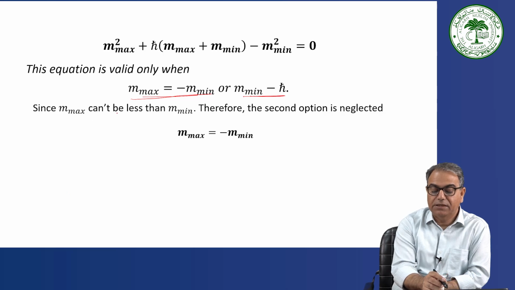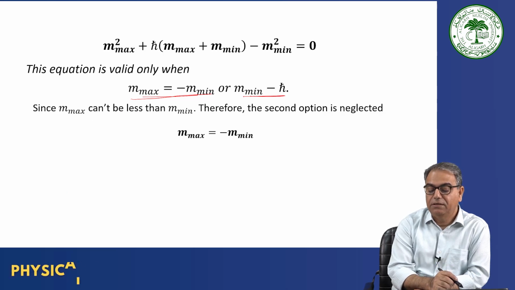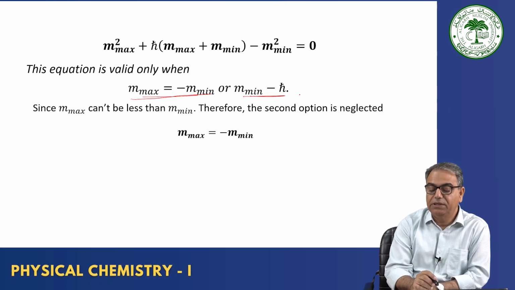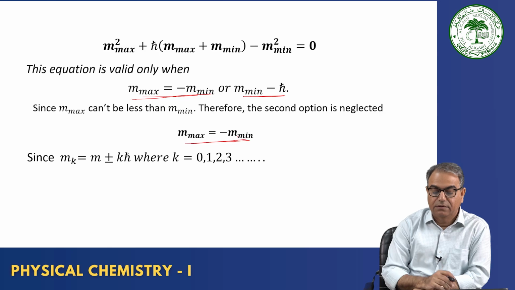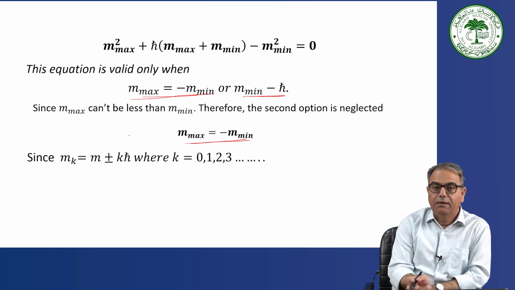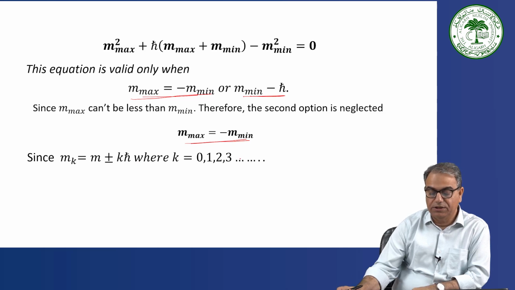Since m_max can't be less than m_min, the second option is neglected, and you have m_max is equal to minus m_min. Okay. So the value of m is now plus minus kħ. So if m is m_max, m_min will be minus, with a minus sign, where k is equal to 0, 1, 2, 3.